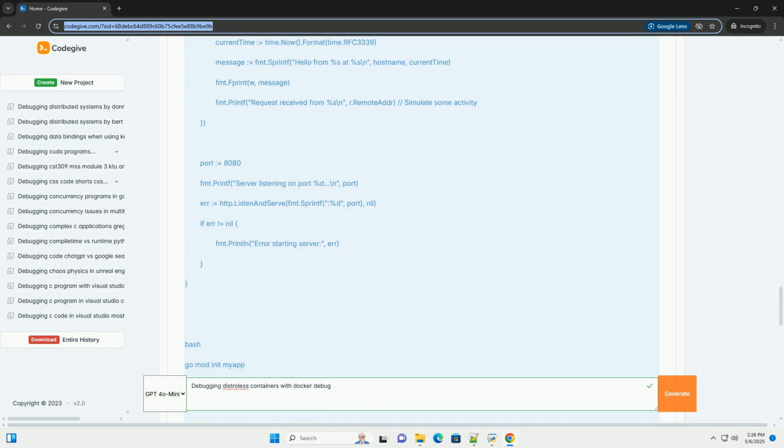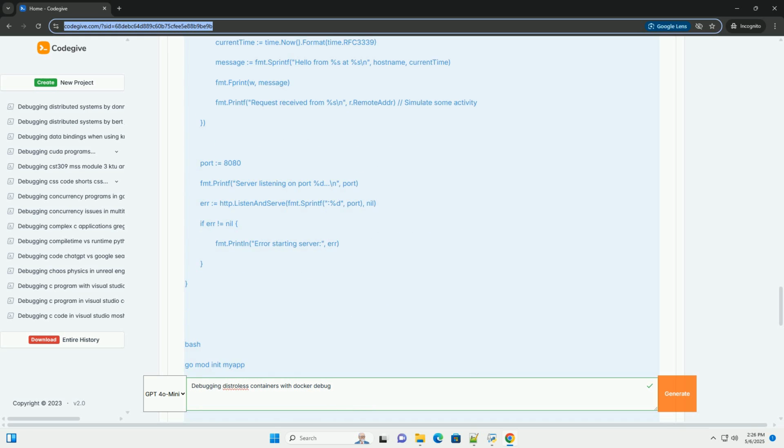Step 2. Create a Dockerfile. Now, create a Dockerfile to build the Distroless image. Stage 1, Builder: this stage uses a standard Python image to install dependencies and copy the application code. Stage 2: gcr.io/distroless/python3. This stage uses the Distroless Python base image. It copies the built application from the builder stage. It's important to note that this image does not include a shell or many utilities. Create a requirements.txt file.